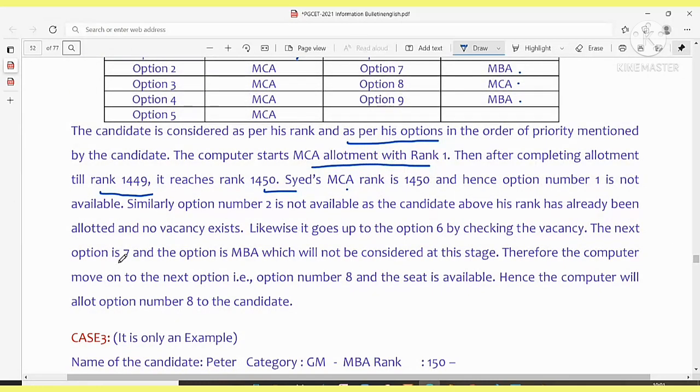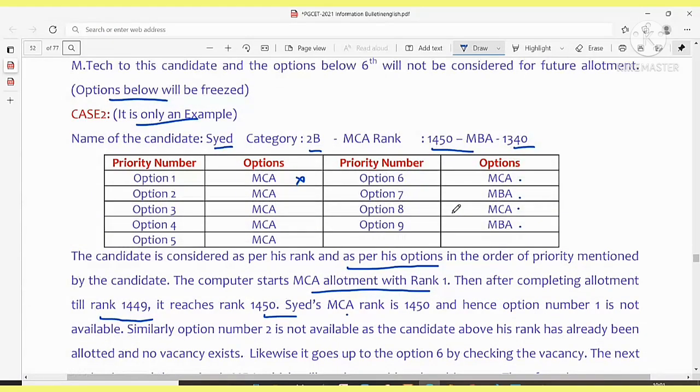The next option is 7. The seventh option he gave is MBA, which is not considered at this stage, so the seventh option is also not available. Therefore, the computer moves to the next option, that is the eighth option, and the seat is available. Hence, the computer allotted option number 8 to the candidate.